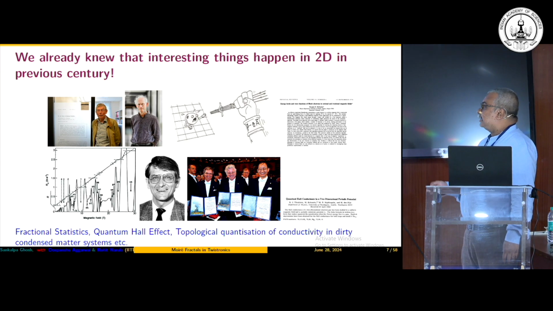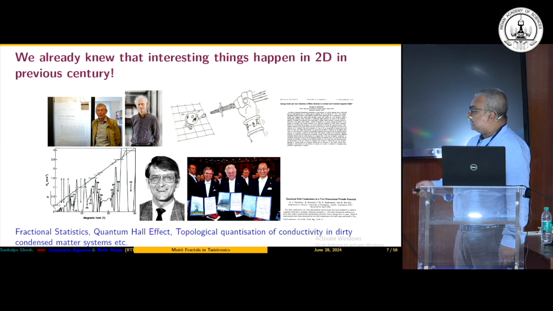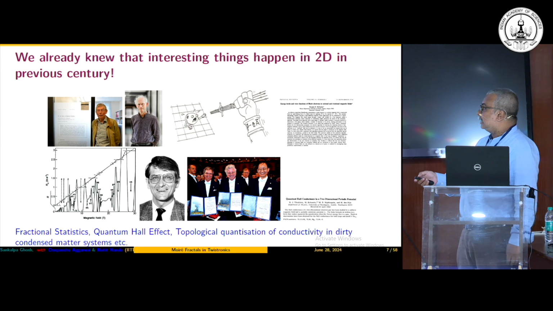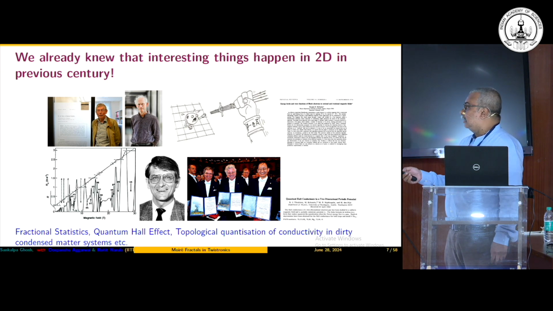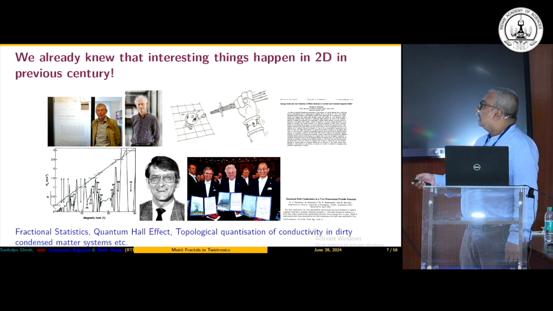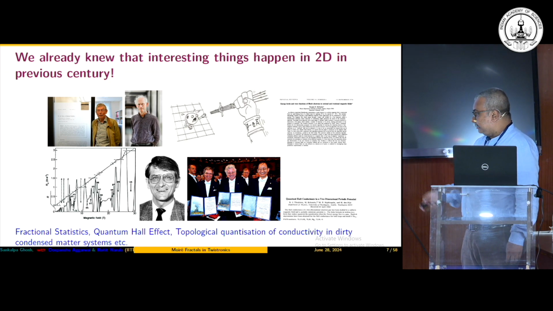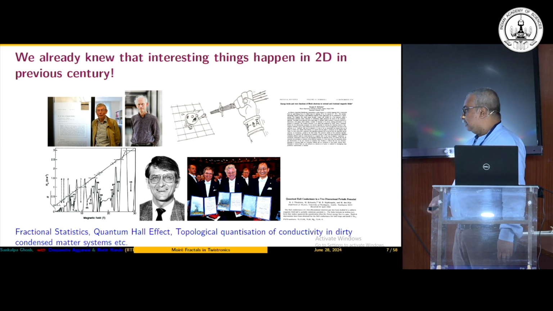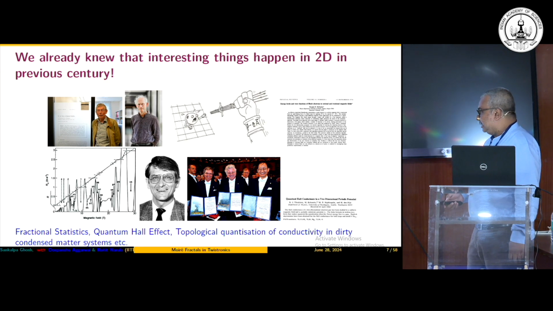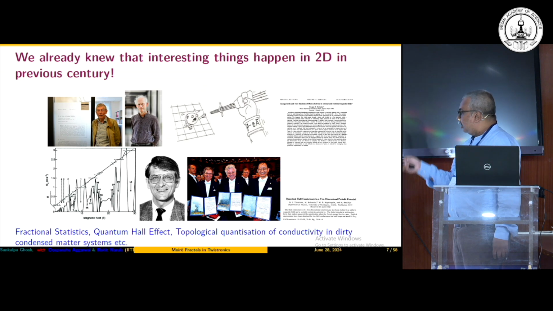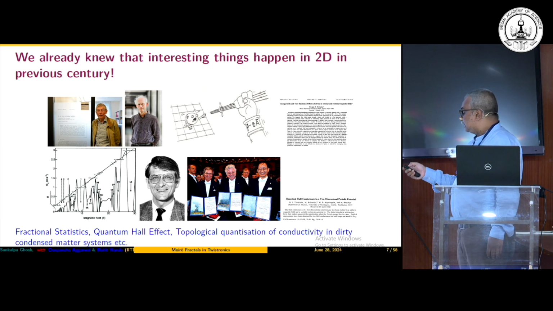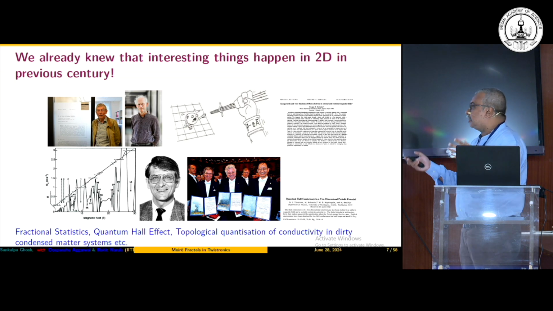We already know that two dimensions is very interesting, because in 1979 Leinaas and Myrheim told us that the quantum statistics which we learn in a fundamental quantum mechanics course becomes very unique when you go from three dimensions to two dimensions. And along that line, various things came. These people got their Nobel Prize: von Klitzing for the discovery of the integer quantum Hall effect, and Störmer, Tsui, and Bob Laughlin for explaining the fractional quantum Hall effect. And almost at the same time, slightly before the discovery of the quantum Hall effect, Douglas Hofstadter told us a very unique feature of the energy spectrum when you combine the property of electrons in a magnetic field and electrons in a lattice potential.